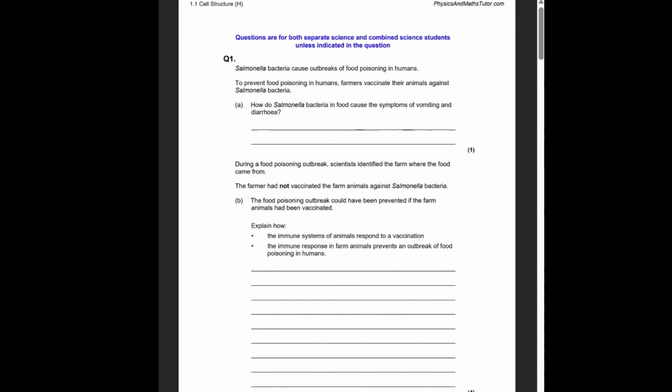So let's get started. Salmonella bacteria cause outbreaks of food poisoning in humans. To prevent food poisoning in humans, farmers vaccinate their animals against Salmonella bacteria. How does Salmonella bacteria in food cause symptoms of vomiting and diarrhea?